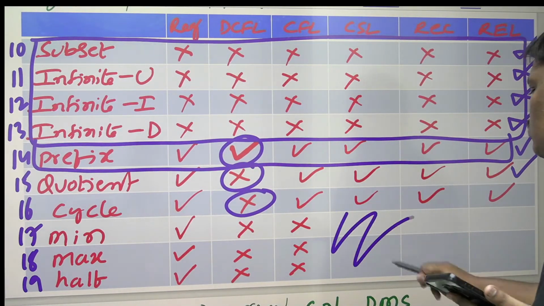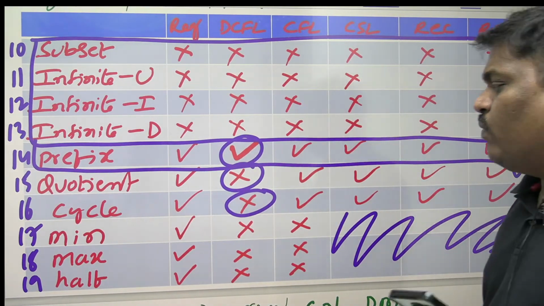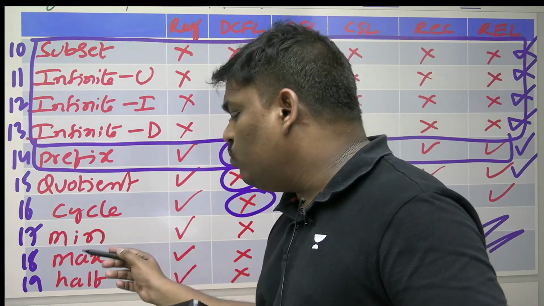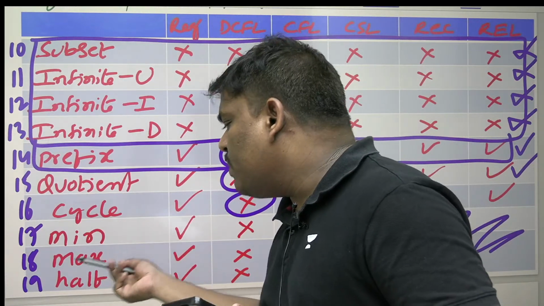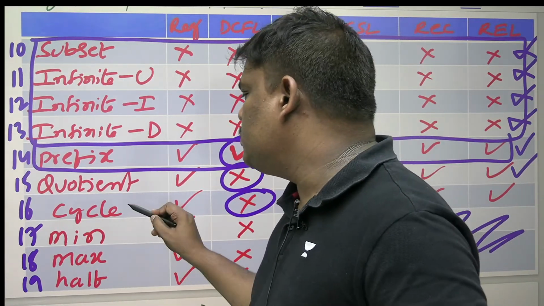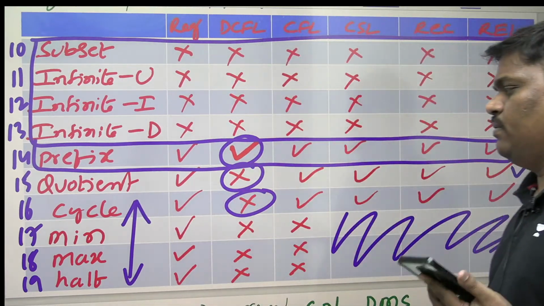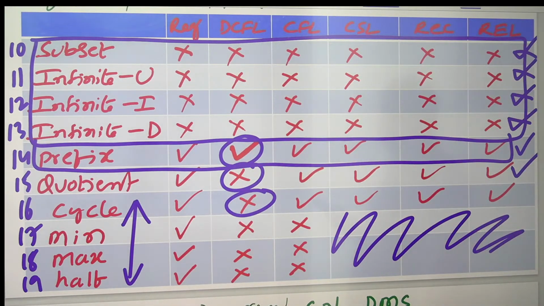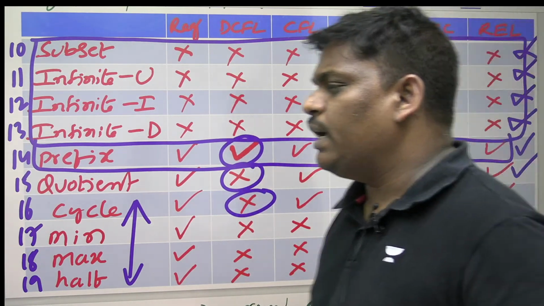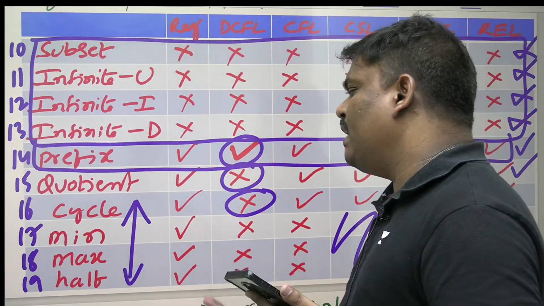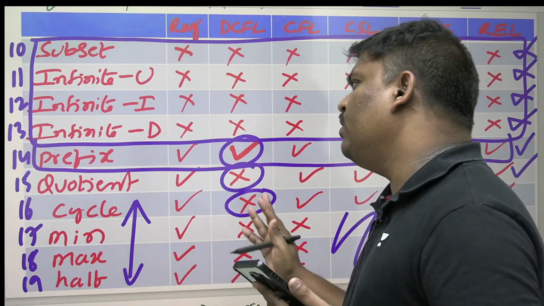See, this area actually not required. And one more. You need not know what the cycle operation is, what the min operation, the max operation, the half operation is. These you can learn by heart. There is no requirement of meaning. So 16, 17, 18, 19 you can learn by heart. Normally they don't ask. If they ask also, they will ask directly.